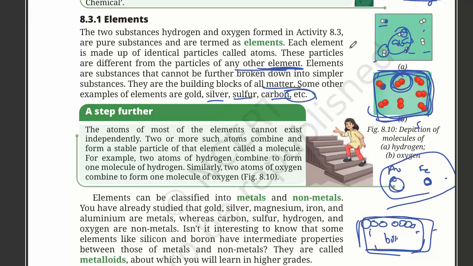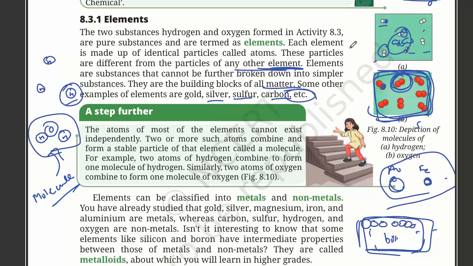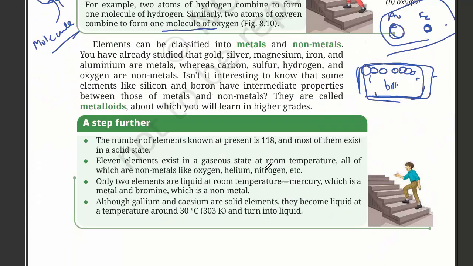The atoms of most elements cannot exist independently. So we cannot see pure hydrogen just flying in the air or somewhere because they are very reactive. Two or more such atoms combine to form stable particles. We may not find hydrogen individually, we may find hydrogen along with oxygen in water. And this is a molecule. Similarly, two atoms of oxygen combine to form one molecule of oxygen.